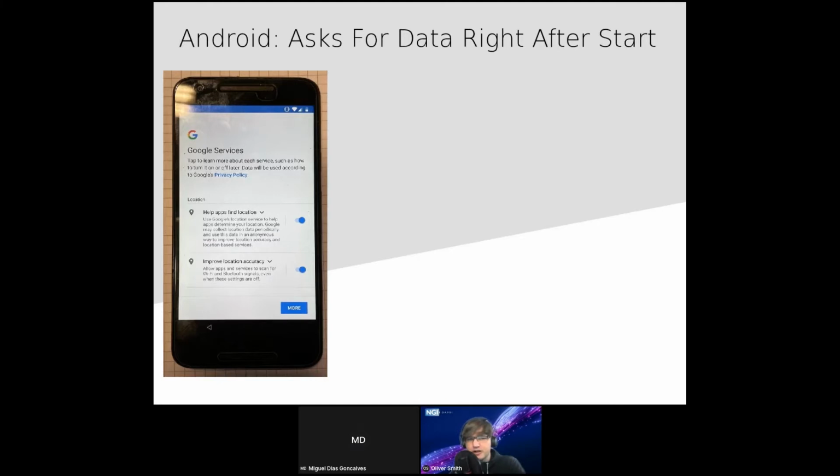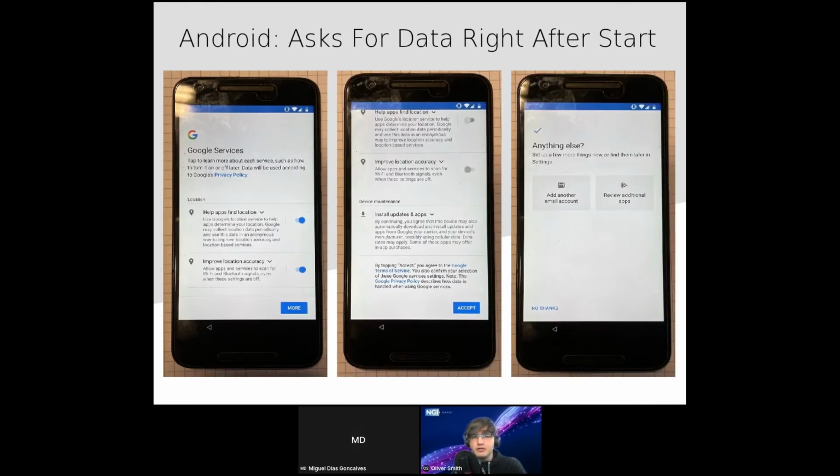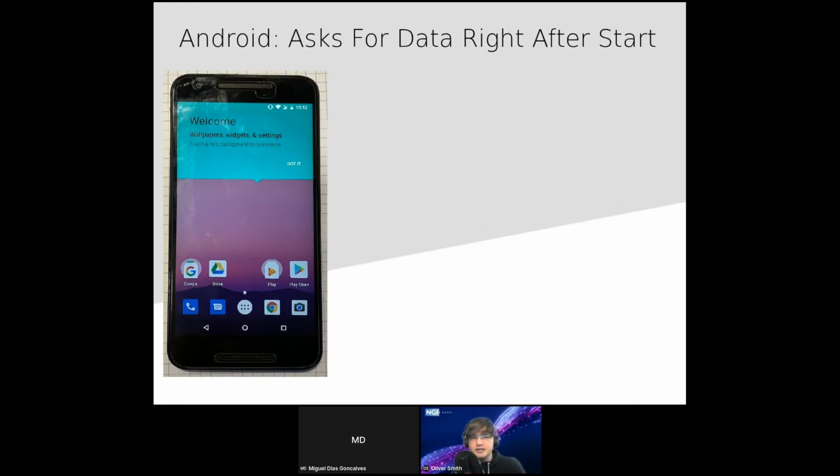And even though I clicked on skip, it still asks me if I want to share my data with Google, if I want to share my location. And everything is enabled by default. So I have to swipe to the left on each of these settings and disable it if I don't want it. And only after that, I finally see the familiar application launcher screen.